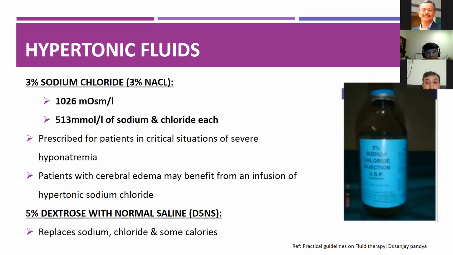The 3% NaCl has 513 millimoles per liter of sodium and chloride each. It should be prescribed in critical situations such as severe hyponatremia and in patients with cerebral edema, who may benefit from an infusion of the hypertonic sodium chloride solution. 5% dextrose with normal saline replaces sodium chloride and provides some calories.